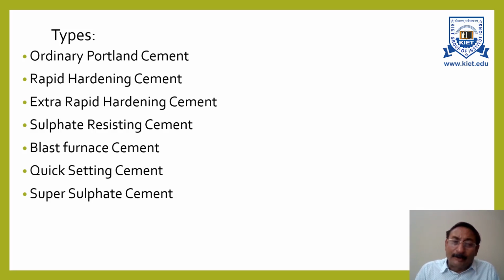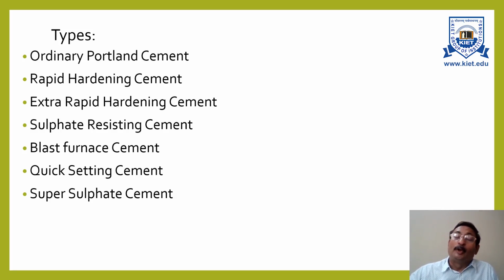The product of this supersulfate cement is ground finer, much finer than Portland cement. You should take care that the specific surface should not be less than 4,000 centimeter square per gram. It means you are grinding it very fine.